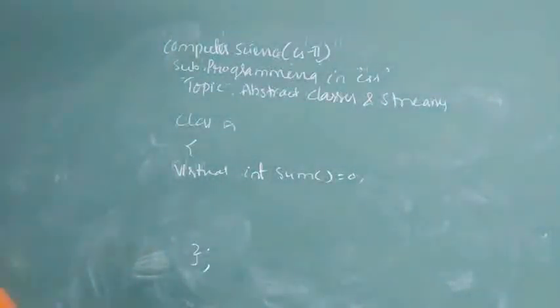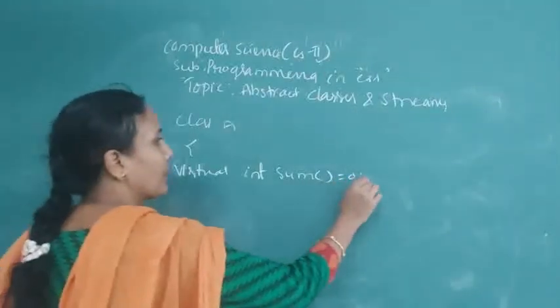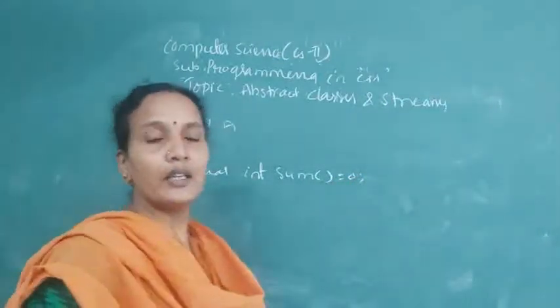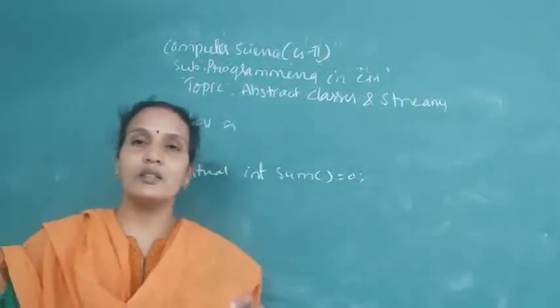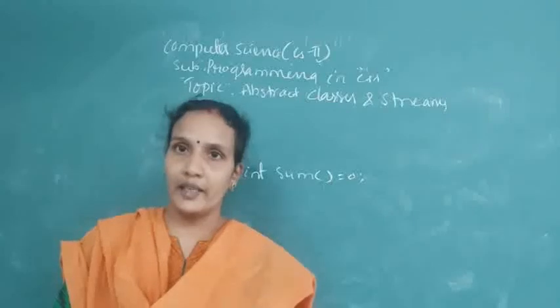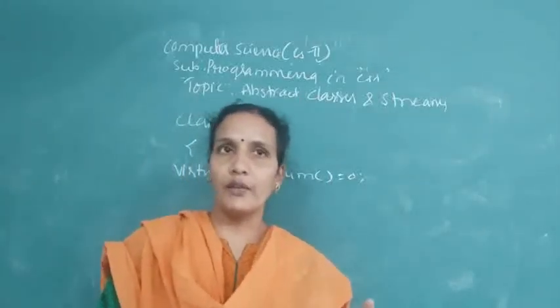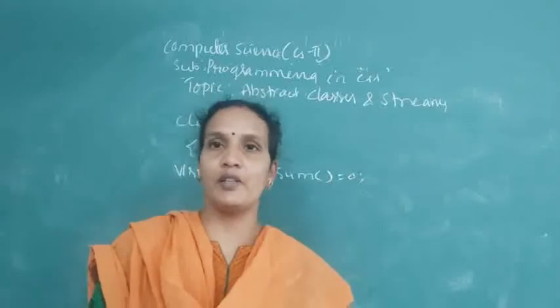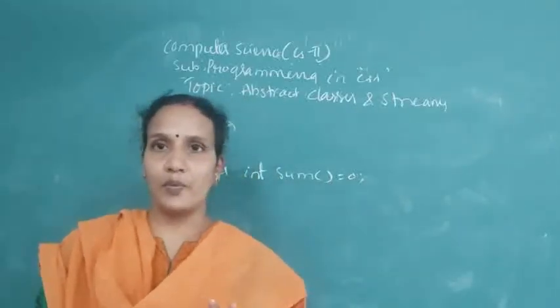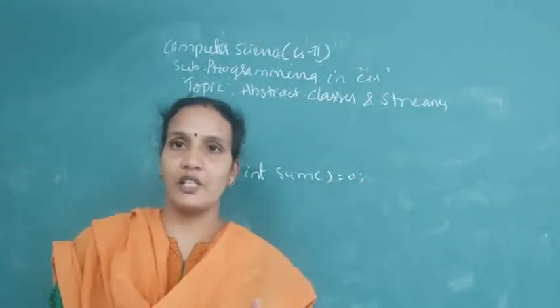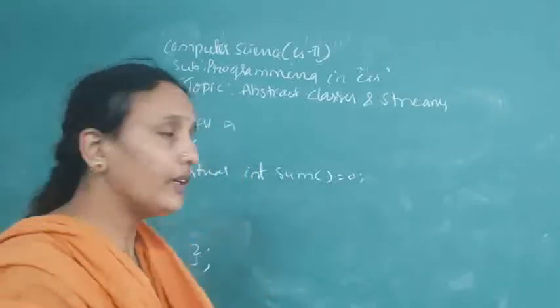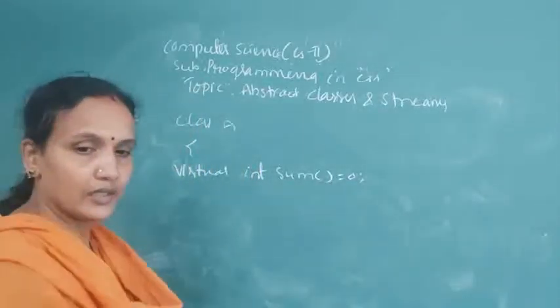So an abstract class means the class which contains virtual functions. If a class contains a virtual function, that class can use the properties of the child class also. In the last class I have explained this. Now, coming to abstract classes.